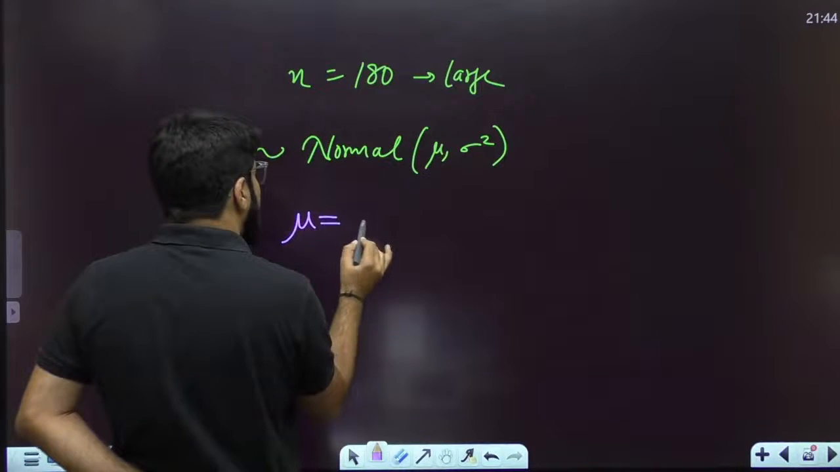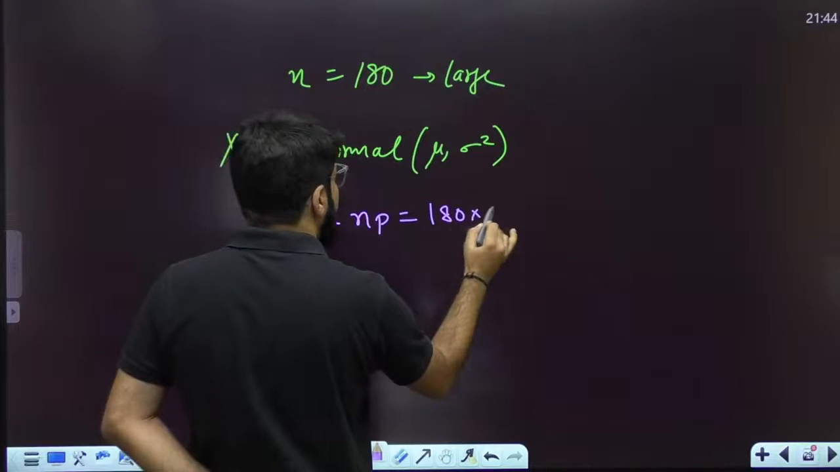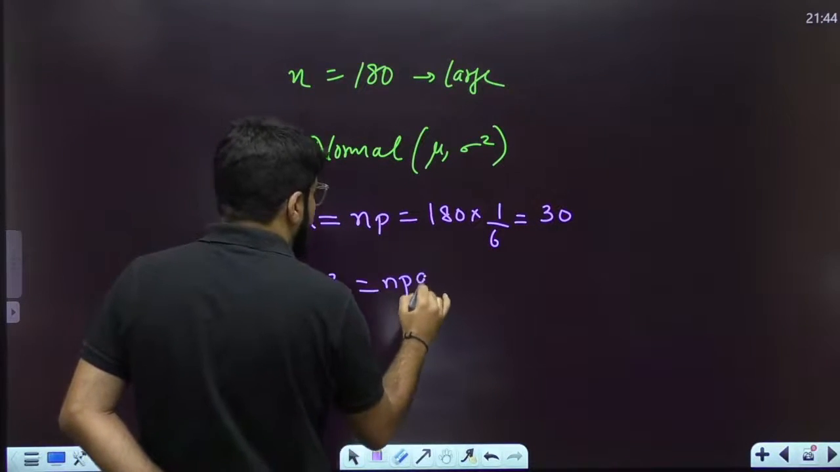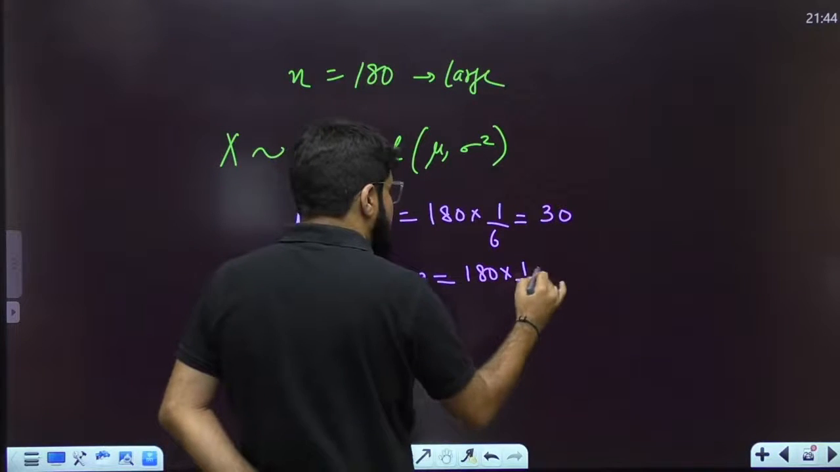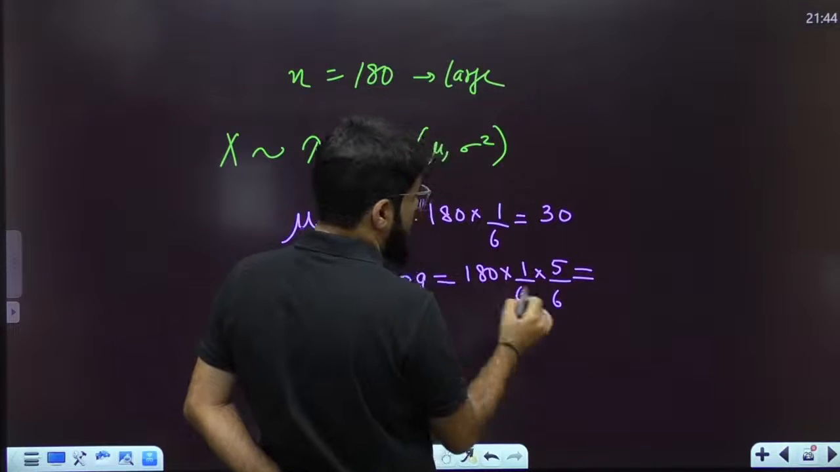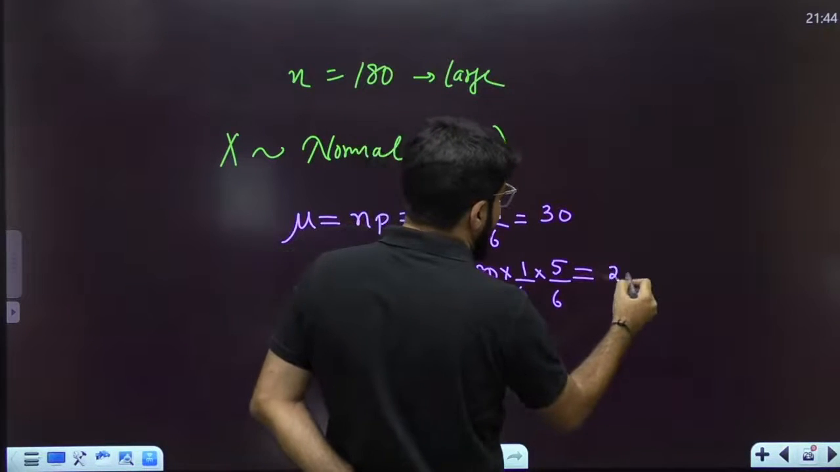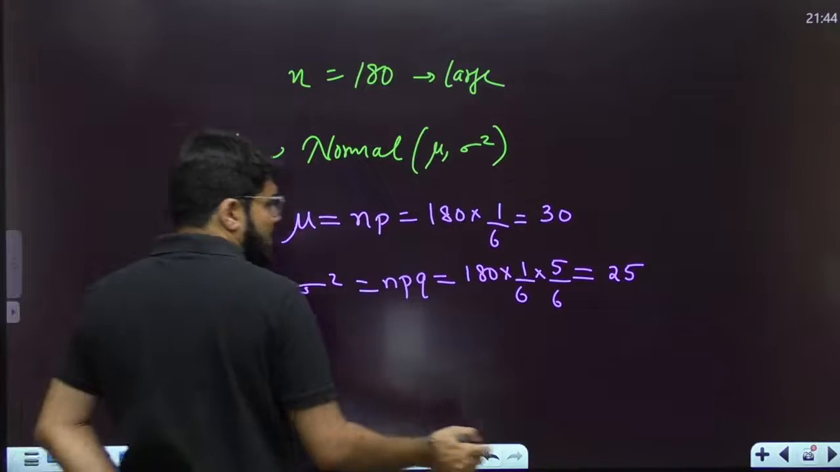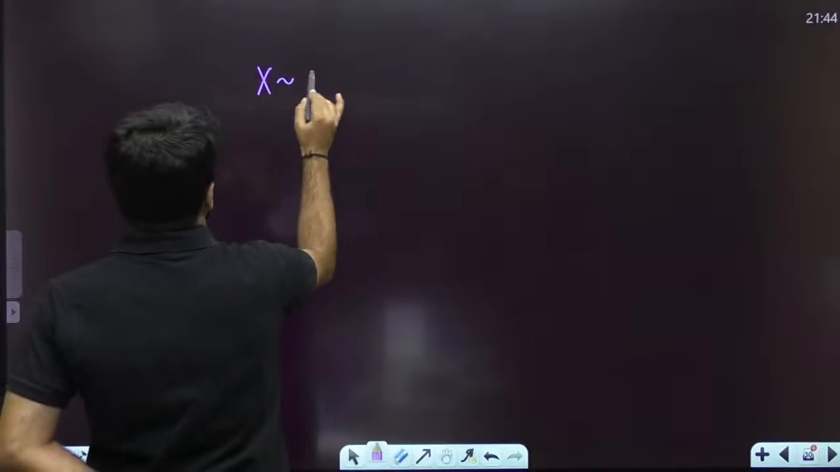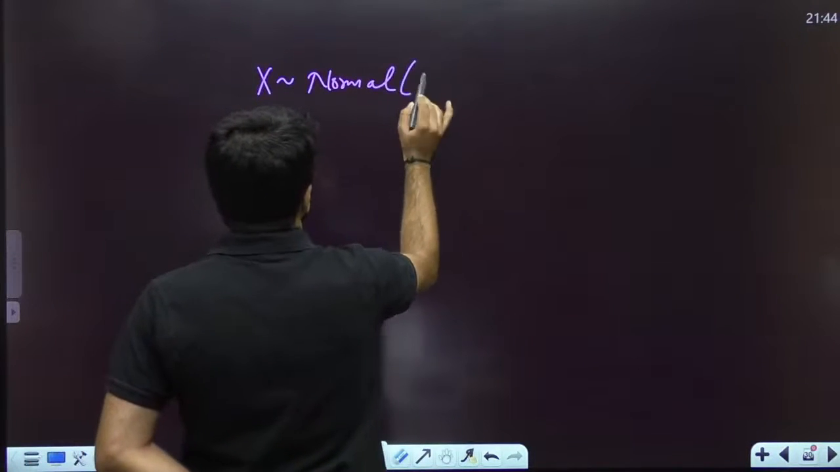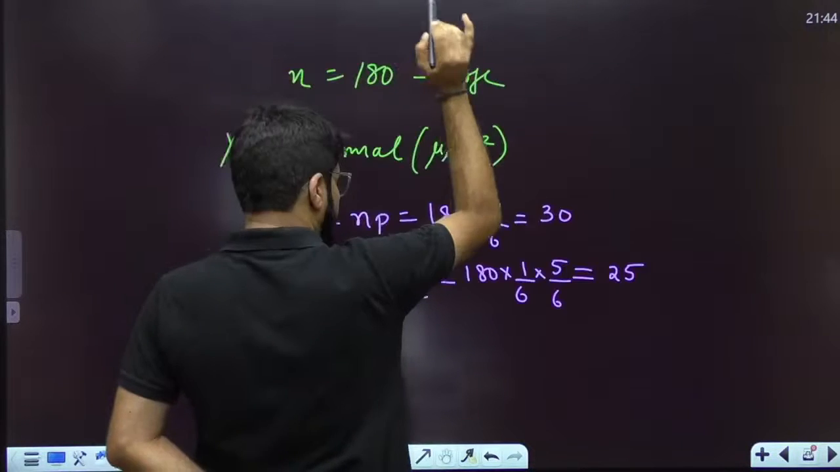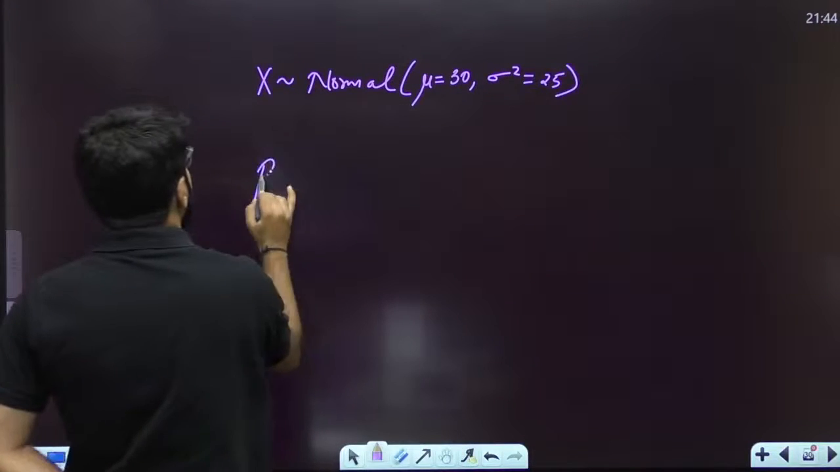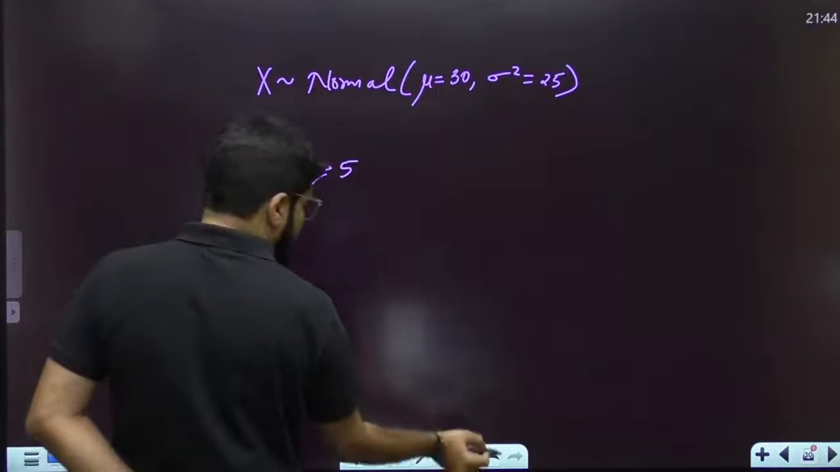What is the mu here? Mu is equal to n into p. n is 180, p is 1 by 6, so that becomes 30. The sigma square is given by the formula npq, so that is 180 into 1 by 6 into q, which is 5 by 6. So that is 30 into 5 by 6, which is 25. So sigma will be 5. Now x can be approximated not by binomial but by a normal distribution having mean mu as 30 and variance sigma square equal to 25.